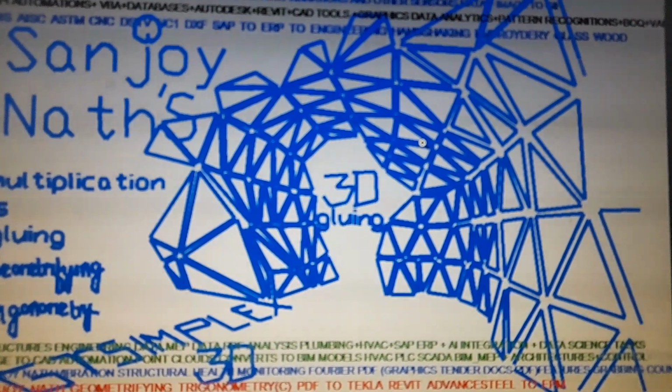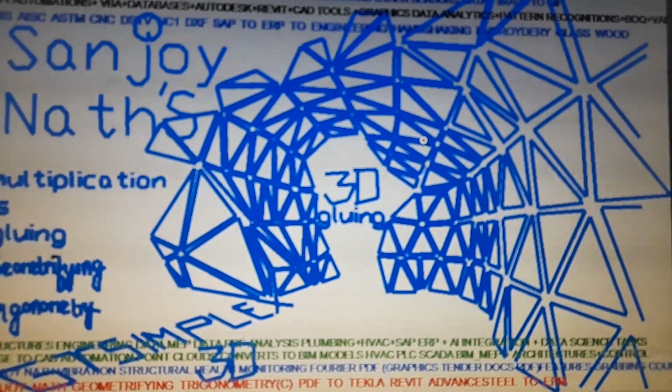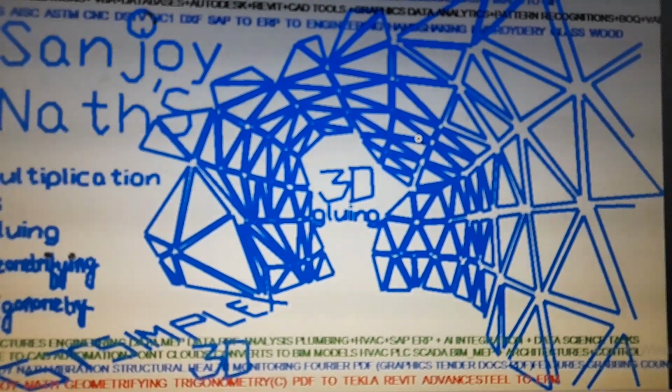These are the beauty of geometrifying trigonometry, and with the geometrifying trigonometry we can do the finite element analysis with finite element framing, and also we can get the automated free body diagrams in 3D, and such that we can automatically find some minimum energy configurations of multiplication of numbers, with which we can think that the total load